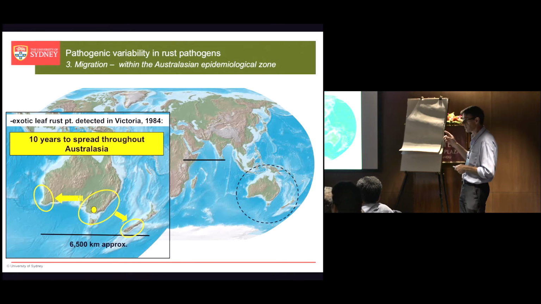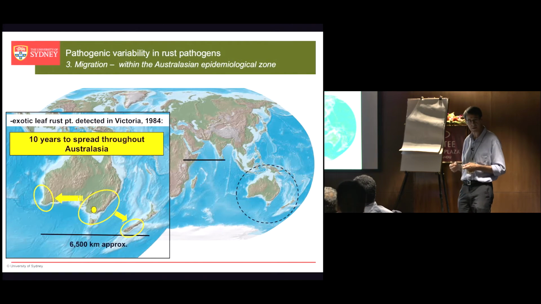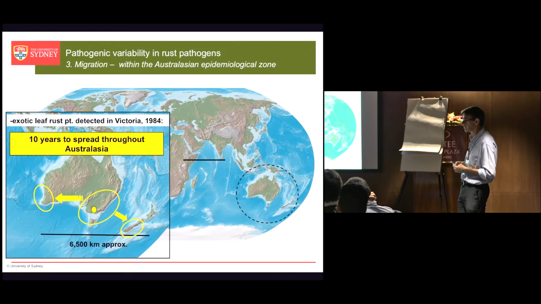Now I should qualify that by saying that the wind patterns here are very different to the wind patterns we have in Australia. So you're not just talking about distance, we're also talking about wind patterns. But just to put it in the context of the distance you're talking about, it took 10 years for an isolate to cover that area just through wind and possibly through human-mediated transport across here. That's the distance you're talking about.